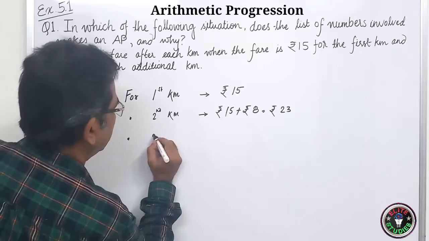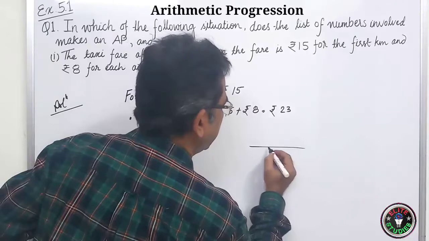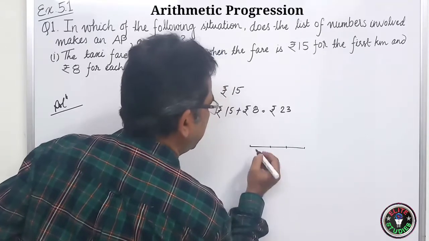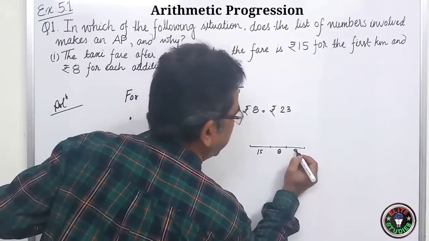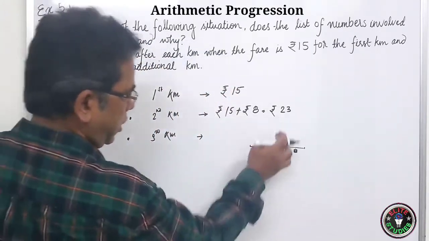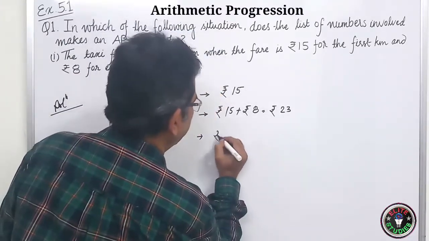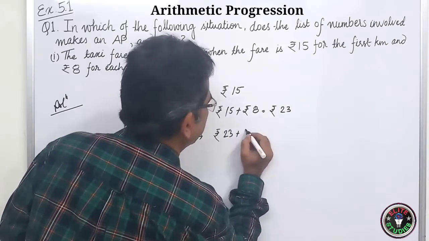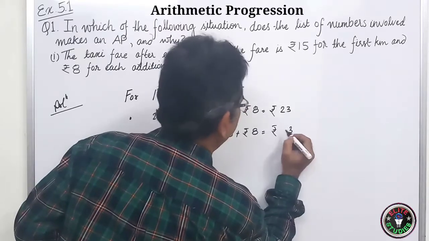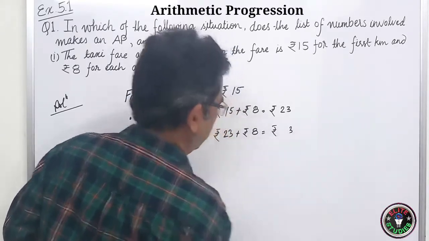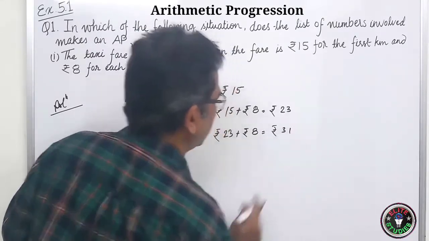So for the third kilometer, again what do you have to pay? Again you see, 1, 2, 3 kilometers. For the first kilometer you have to pay 15, for the second additional 8, and for the third additional 8. So again you have to add 8, means 23 plus rupees 8, so it will be equal to rupees 31.